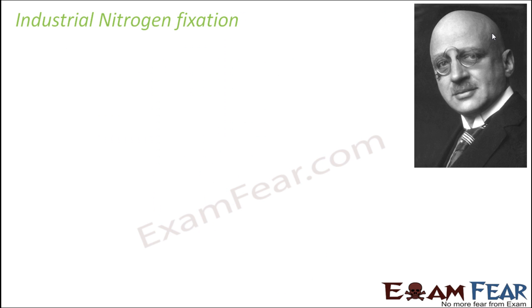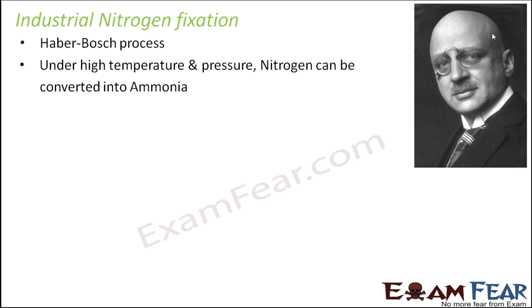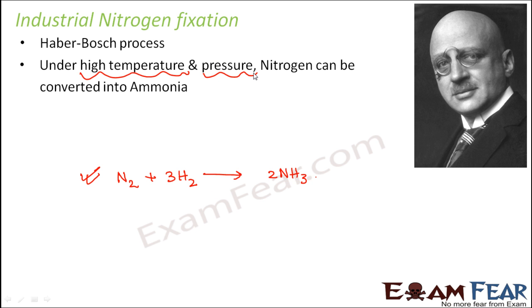Now let's look at the second process, which is industrial nitrogen fixation. What is this industrial nitrogen fixation? This process is often termed the Haber-Bosch process, which is named after the scientist who for the first time found out this method of nitrogen fixation. In this process, under very high temperature and pressure, nitrogen is converted into ammonia. Nitrogen was made to combine with hydrogen to form ammonia. This is the chemical equation. This reaction happened only under extremely high temperature and high pressure.